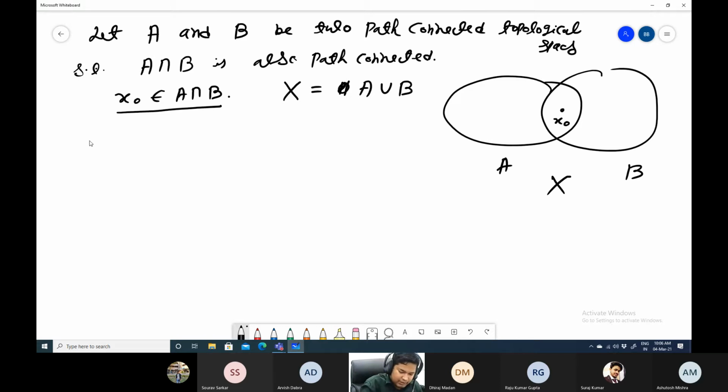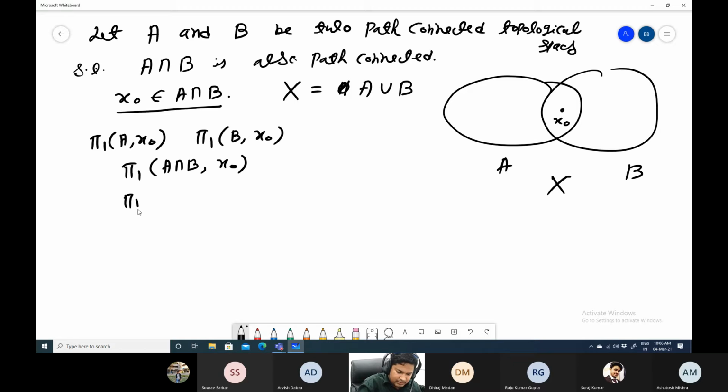Now you can talk about pi1(A, x0), pi1(B, x0), pi1(A intersection B, x0), and pi1(X, x0). We can talk about all of these four fundamental groups because all four have the same base point x0, right? Van Kampen theorem gives a relation between these four. That's all.